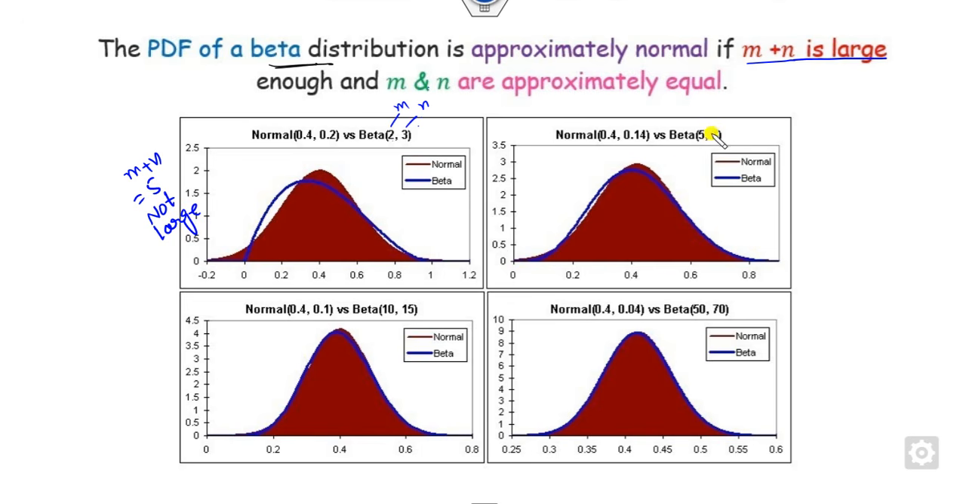You can see m plus n is large here compared to this, but it is not exactly normal. Here it is 10 plus 15, and it is close, but look at the peak point, they are not normal. And here it is exactly normal. You can see m is 50, that's large, n is 70, m plus n is large, and m and n are approximately the same. So it means the beta distribution reaches the normal distribution when m and n are approximately equal and this is a large number. Whenever this condition is satisfied, the beta distribution converges to the normal distribution.